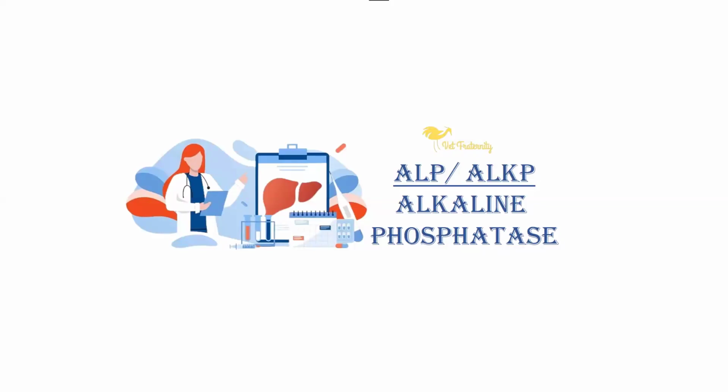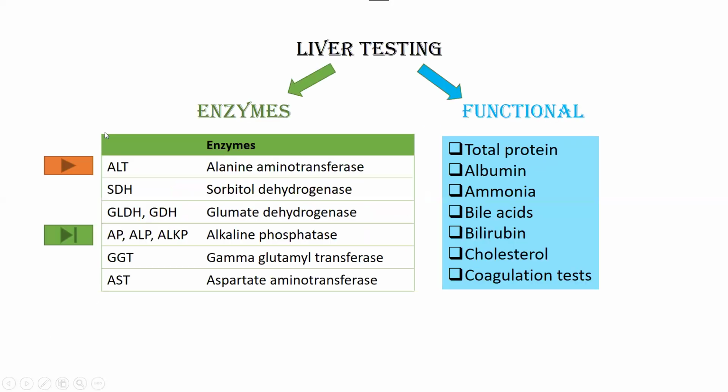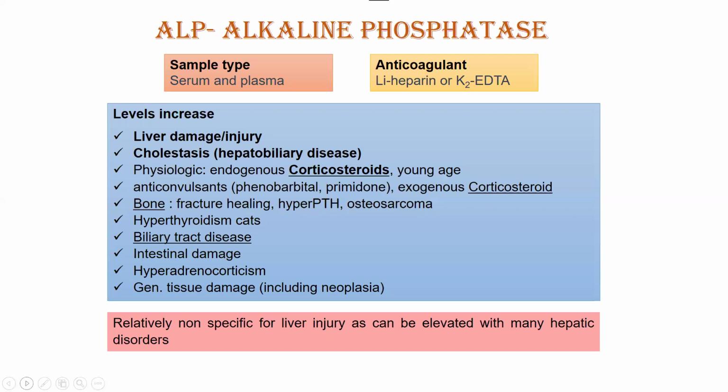Assalamu alaikum. In this video, we are going to talk about ALP, also written as ALKP, that is alkaline phosphatase enzyme. Up till now, in the previous video, ALT has been done. And so let's begin with ALP.